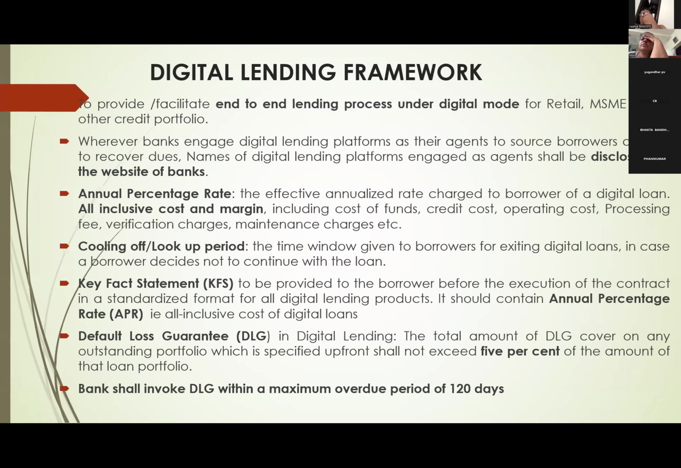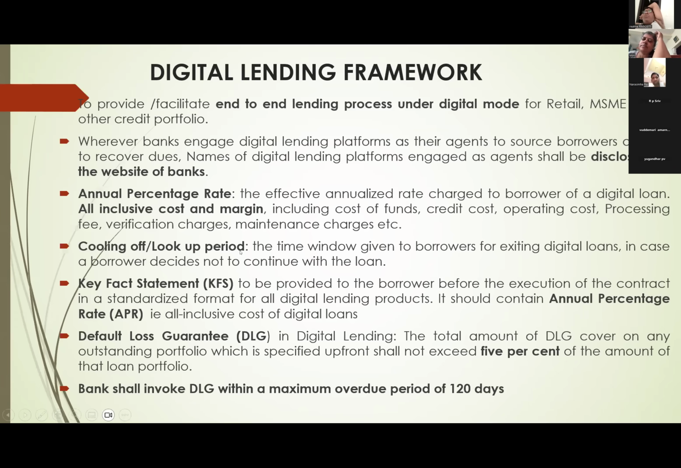This is the co-lending arrangement, right? Of course, digital lending. Here again, regarding digital lending, it is an online loan. Here, there are 2-3 important points. Suppose you are giving loans through some intermediary, then that intermediary's name, etc., we have to publish on our website. That is one. As an agent of our bank, they are lending, digital lending. And here the RBI guidelines are important.